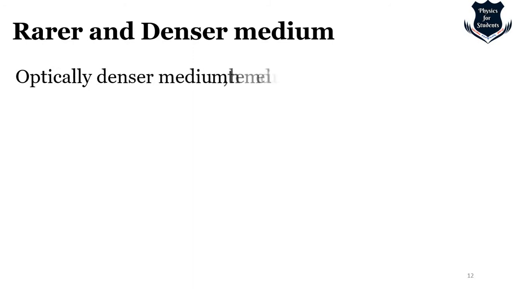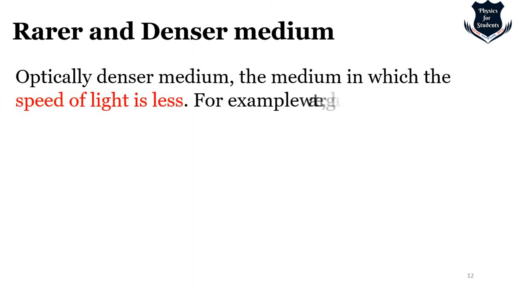Now this is why I told you that we need to learn the terms rarer and denser medium. In optics, an optically denser medium is the medium in which the speed of light is less. That means it is very dense. You can imagine many people standing in front of you, and you have to go left and right and push and elbow and fight with many people to reach the ultimate destination. So you are moving through a denser medium, like water and glass. That means it takes more time.